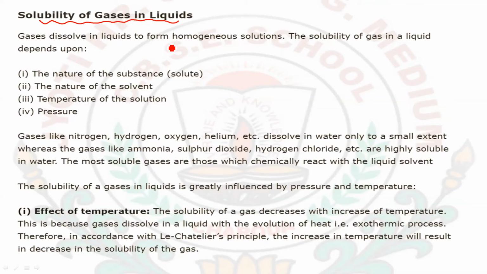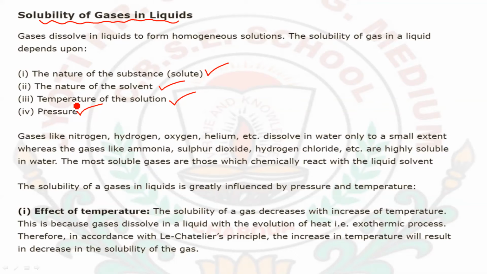Gas dissolves in liquid to form a homogeneous solution. The solubility of gas in liquid depends upon the nature of the solvent, the nature of the solute, the temperature of the solution, and the pressure of the solution. Here the pressure plays a very important role, and it will greatly affect the solubility of the solution.